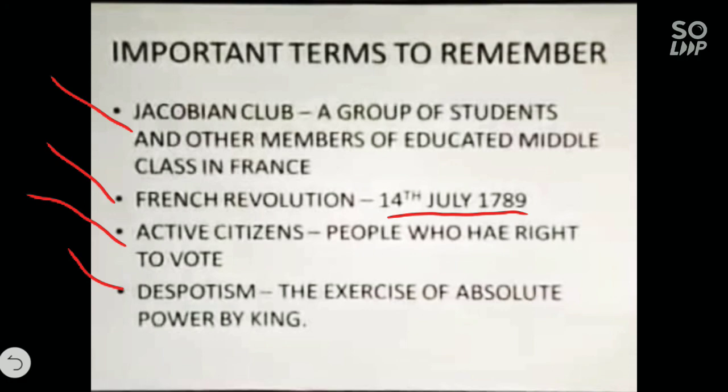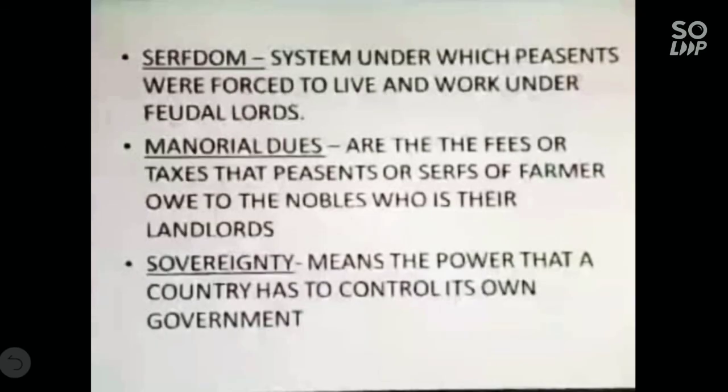The peasants who work on the farm under the landlord are called serfs. Then manorial dues are the fees or taxes that the peasants or serfs owe to the nobles, who are their landlords. Then sovereignty means the power that a country has to control its own government. It is power given to the country by the citizens to control the government.